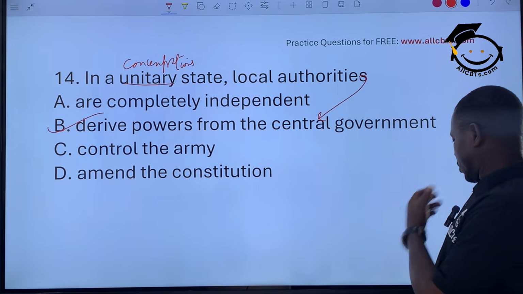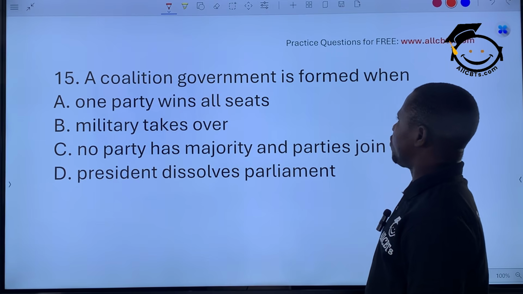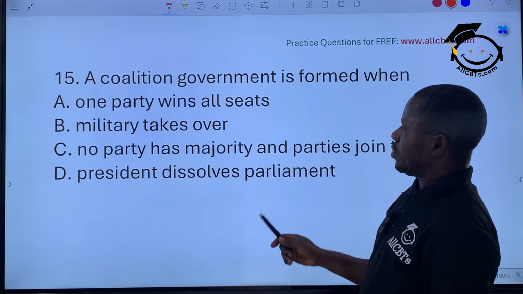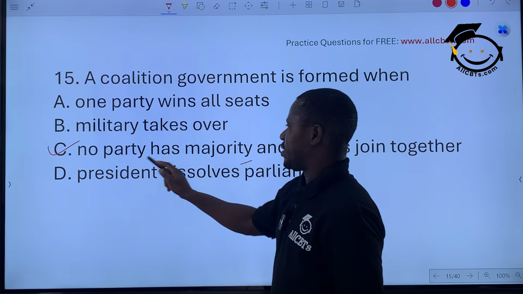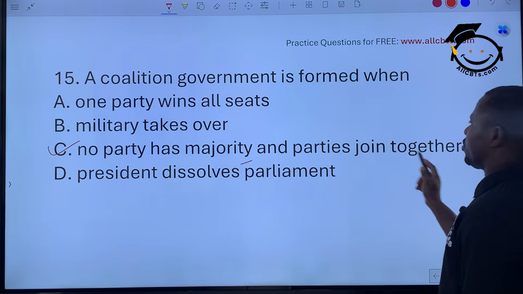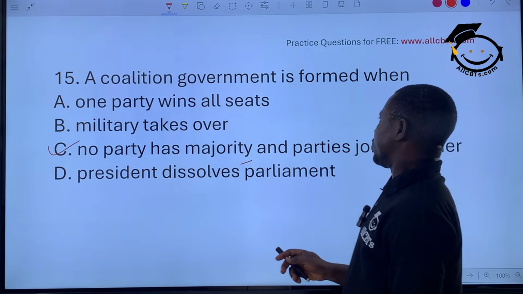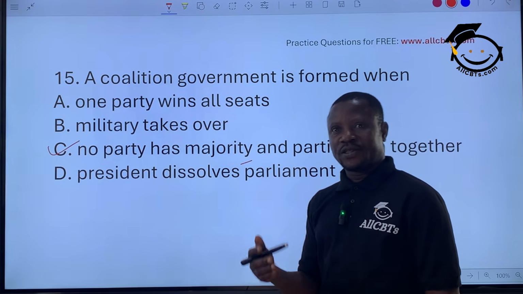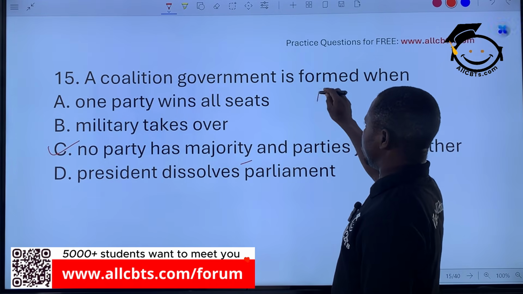Okay? The next one. A coalition government is formed when no party has a majority in the house. No party has a majority and parties join together, when there's no clear winner. For instance, in Nigeria, our electoral system is based on what we call absolute majority.